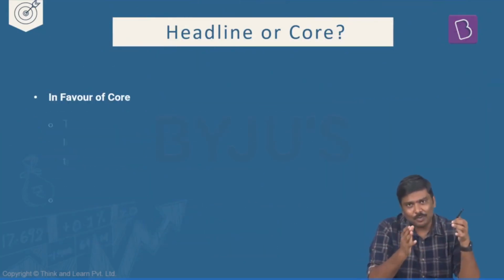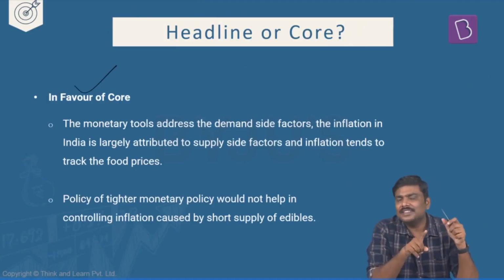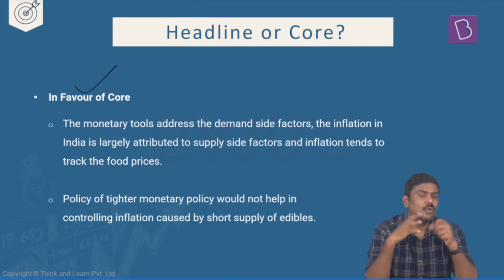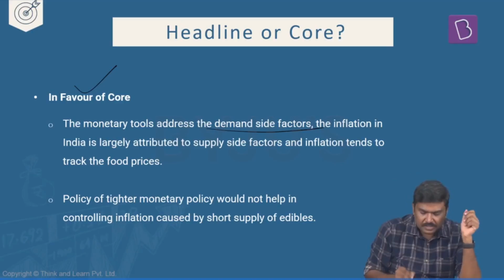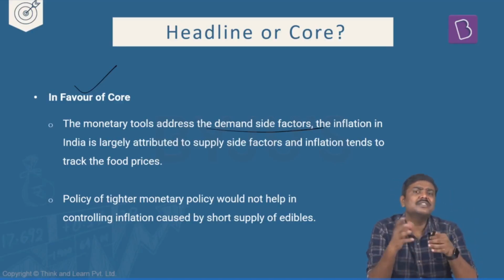But against these arguments, there are also certain arguments which say that rather than headline CPI, we must shift to core CPI. What are the arguments? One, have a look at this. The monetary tools that we have are going to affect the demand side factors.